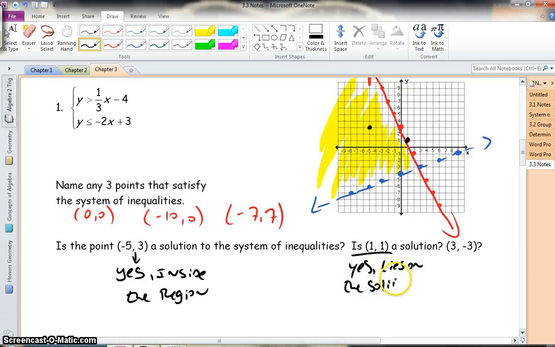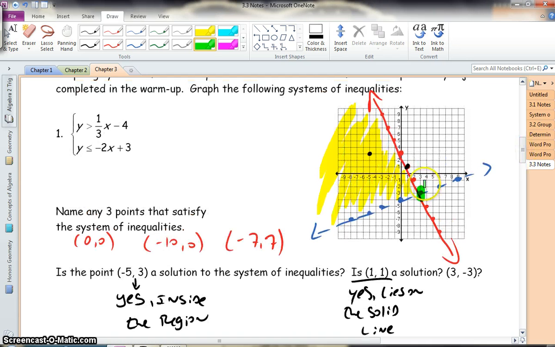Now the solid line is the key part. If it was a dashed line, it would not be a solution. So for instance, let's look at 3, negative 3. Now this is a very, very important point here. 3, negative 3. This is the point where both of my lines cross. Now, you have to be careful here because this satisfies negative 2x plus 3, because it's a solid line and the point lies on that line. However, does it satisfy my other equation? And that is no.